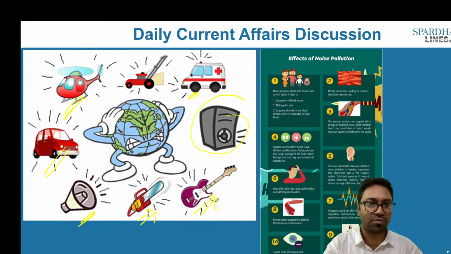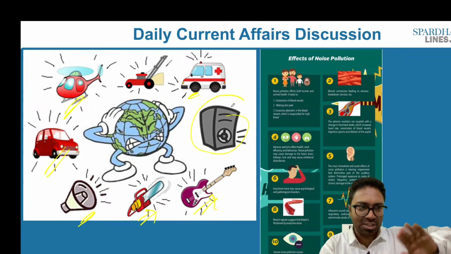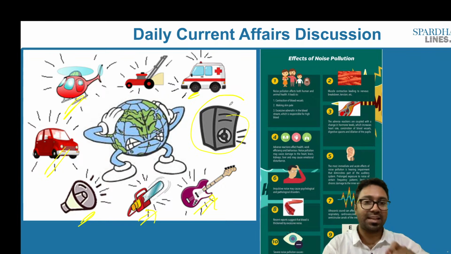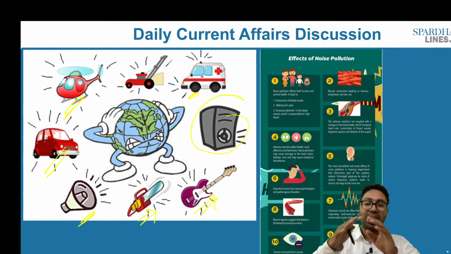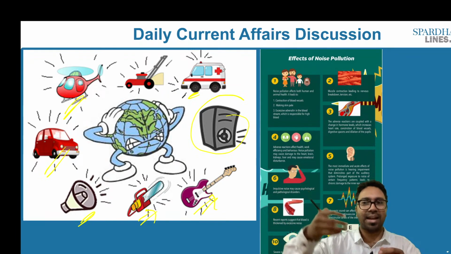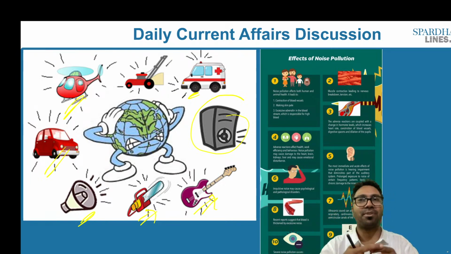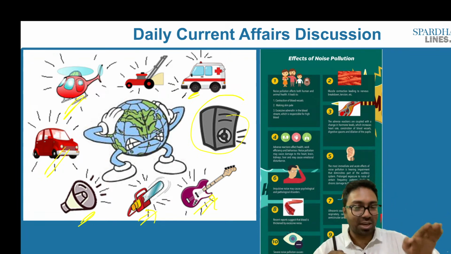Different sources of noise pollution include, let's say for example, a festival where there is a loudspeaker and the loudspeaker is throwing its voice beyond the established threshold. This can lead to noise pollution. Or there is excessive industrial activity, construction related activity, a lot of sound emanating from a particular place, or traffic where there is continuous honking.